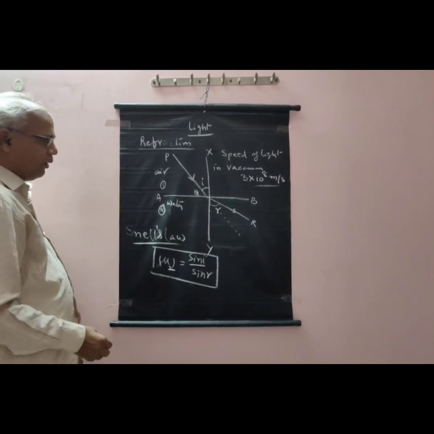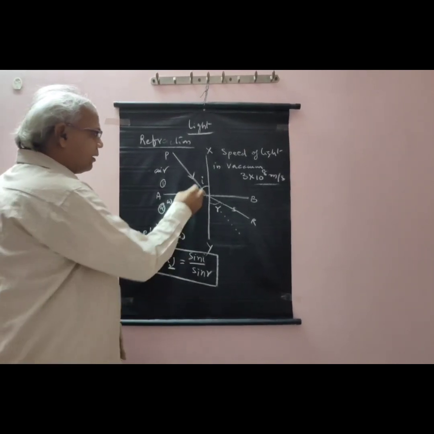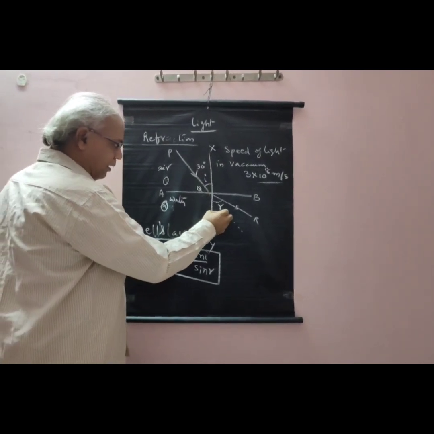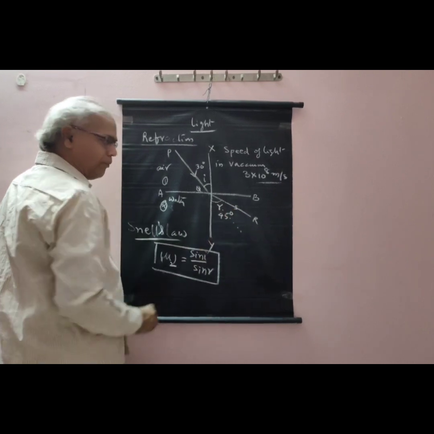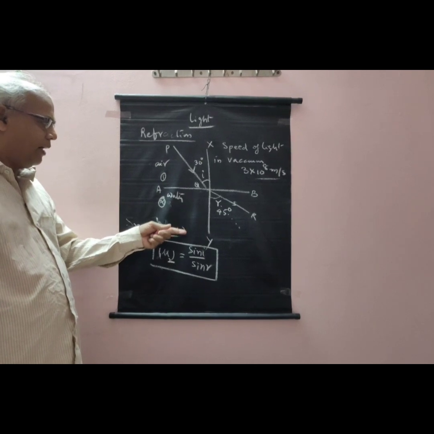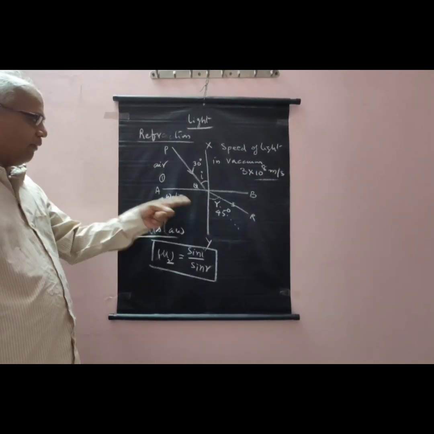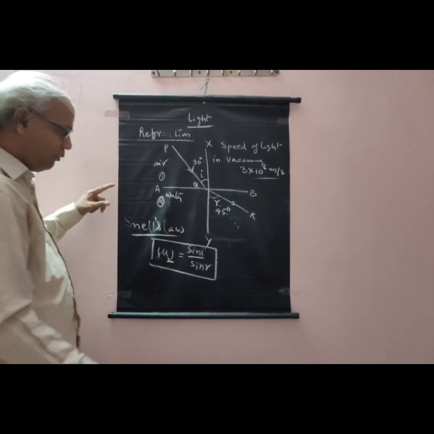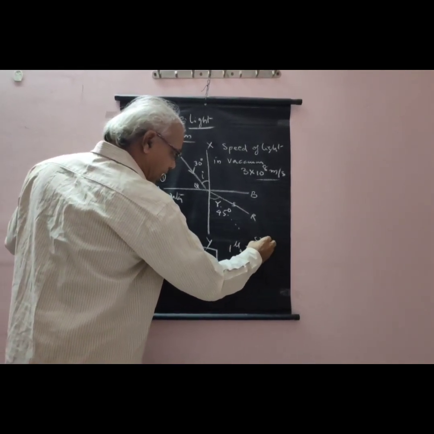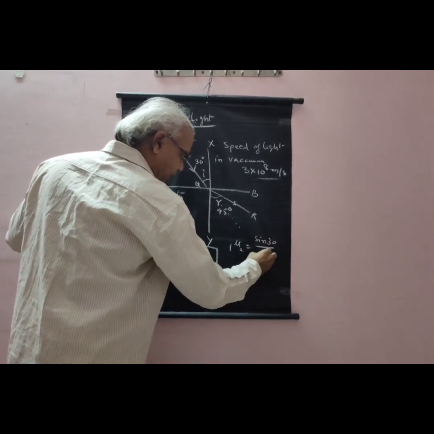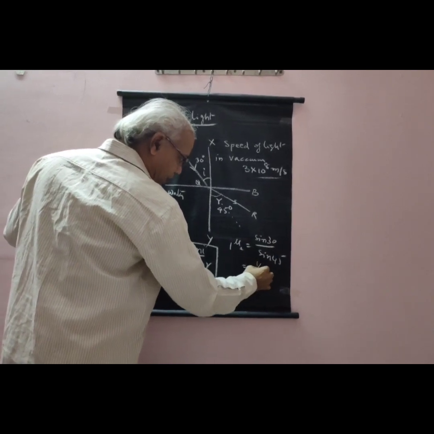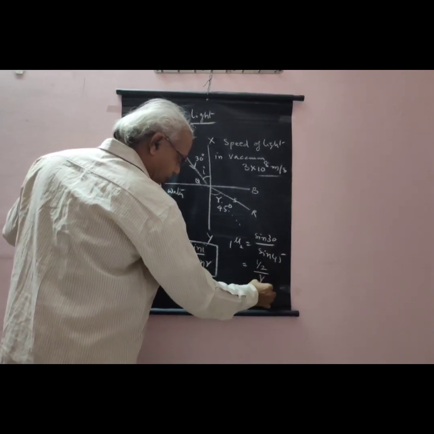Suppose the angle of incidence is 30 degrees and the angle of refraction is 45 degrees. The refractive index of the second medium, in which the light refracts, is 1μ2 equal to sin 30 by sin 45. What is the value of sin 30? That is 1 by 2, and sin 45 is 1 by root 2.